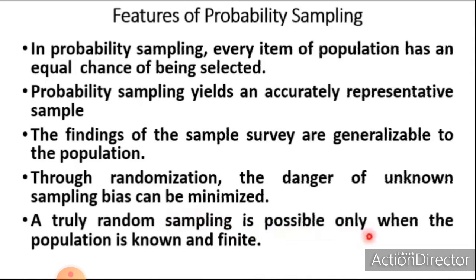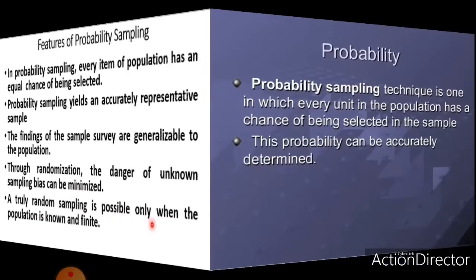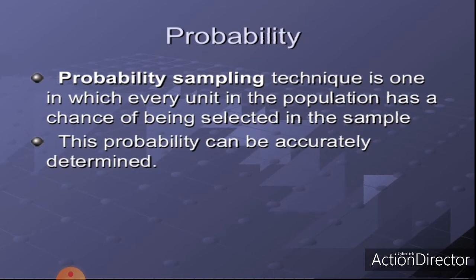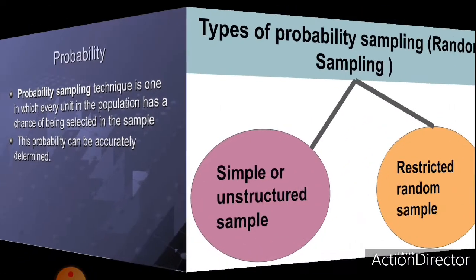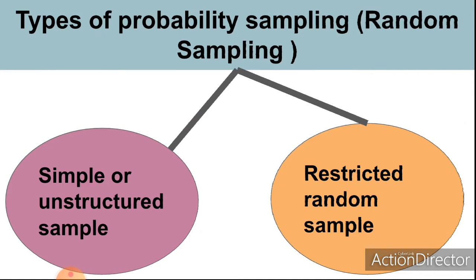But there are some sampling method that can be adopted even if the population is unknown and infinite. So, once again, probability sampling technique is one in which every unit in the population has a chance of being selected in the sample.